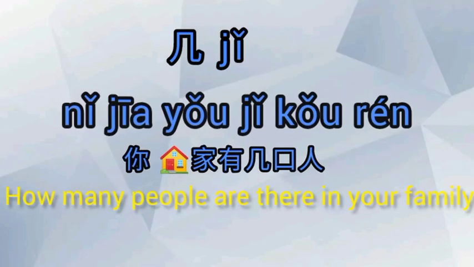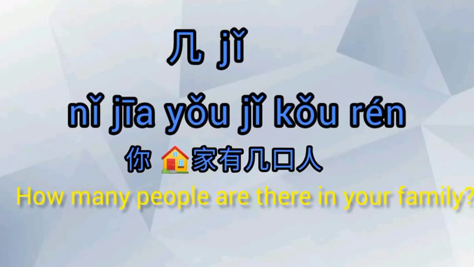For example, we have 你家有几个人？ How many people are there in your family? So the response, the reply, is usually this way. You need to repeat the information and change the question word 几 with numbers.